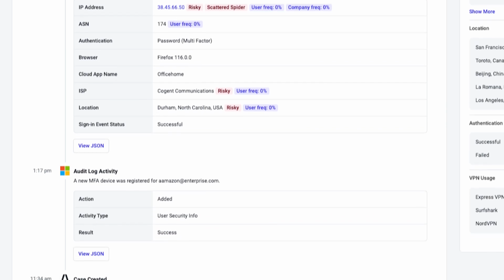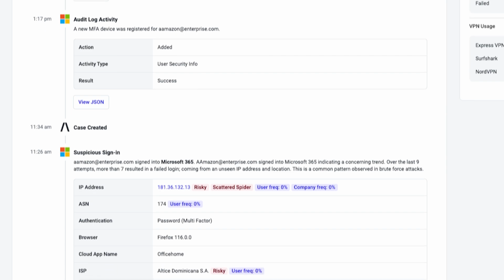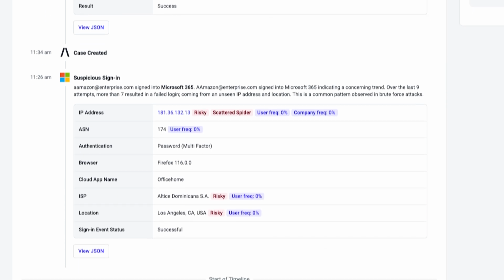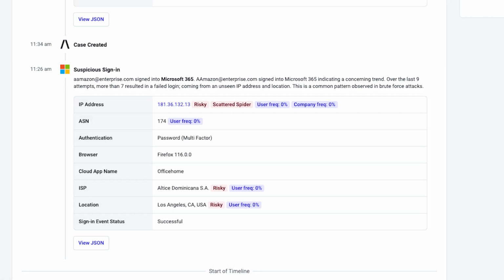From the behavior case timeline, they have access to detailed information on the individual events that our autonomous AI analyzed and correlated. In this example, we can see how Abnormal identified 9 login attempts into this account, with more than 7 failed attempts coming from an unseen IP and geolocation. This event pattern is commonly associated with brute force attacks, resulting in the case creation.